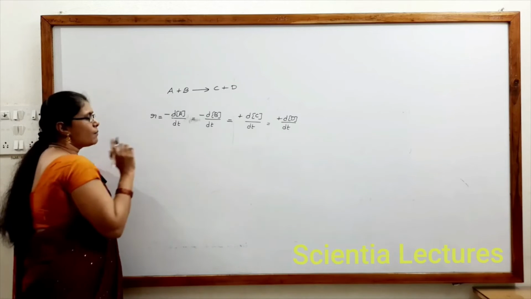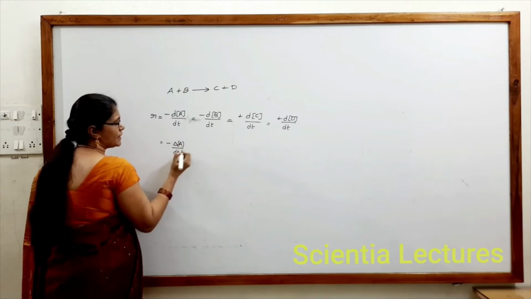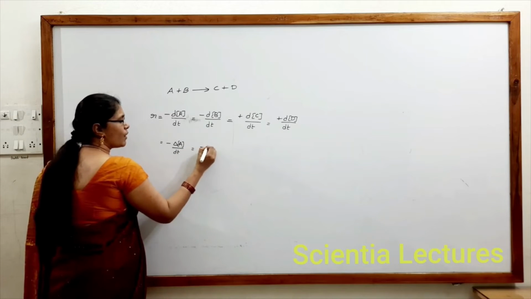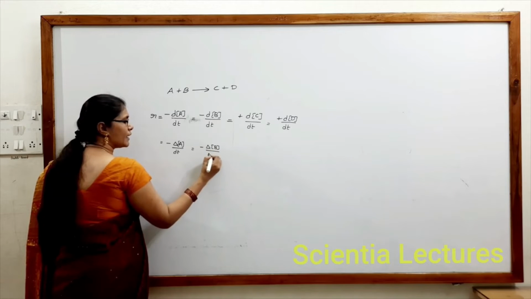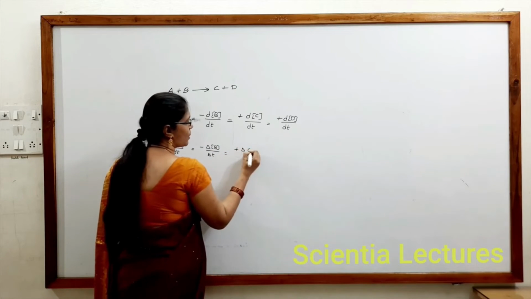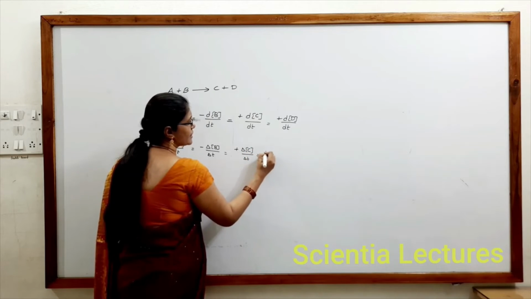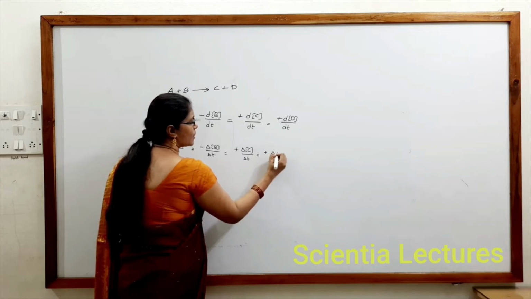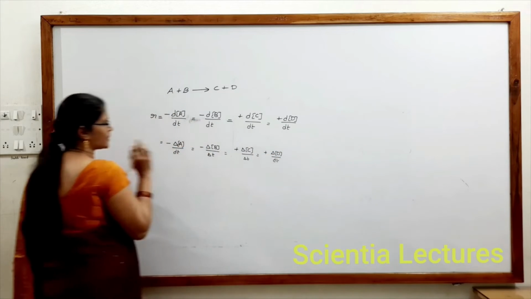Suppose final minus initial has to be taken, we will use minus delta concentration of A by delta t, or it is equal to minus delta concentration of B by delta t, or it is equal to plus delta concentration of C by delta t, or it is equal to plus delta concentration of D by delta t, also it can be represented.